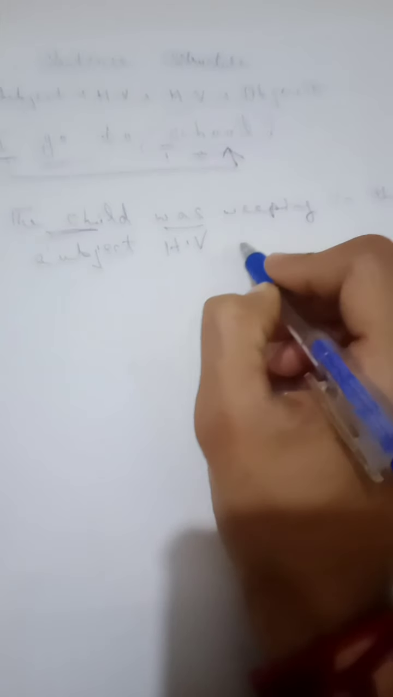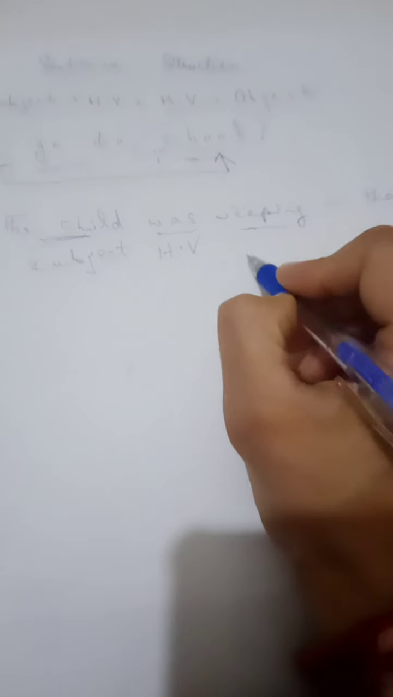Well, now, what is this child over here? This child is the subject. What is this was? It is basically the helping verb. What is this weeping? It is the main verb. And in the room is the object. Okay.